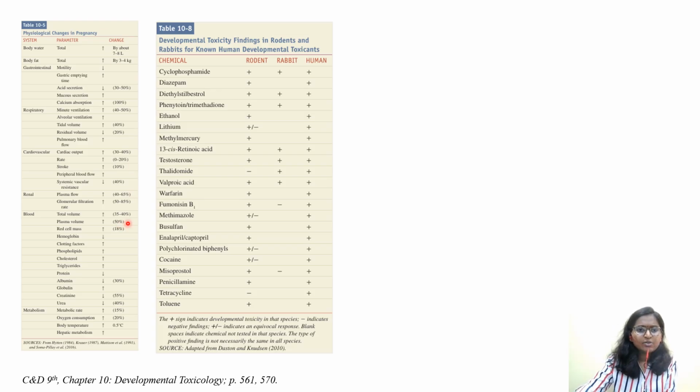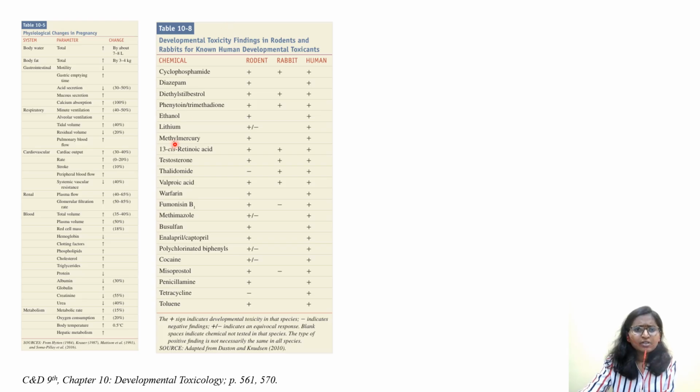So try to remember this. It will help you to interpret the data, whether a particular effect is adverse or not adverse. You can see what is normal, what is adverse. If you know what is normal, then you will be able to interpret the data. For that reason, I have kept this table 10.5.